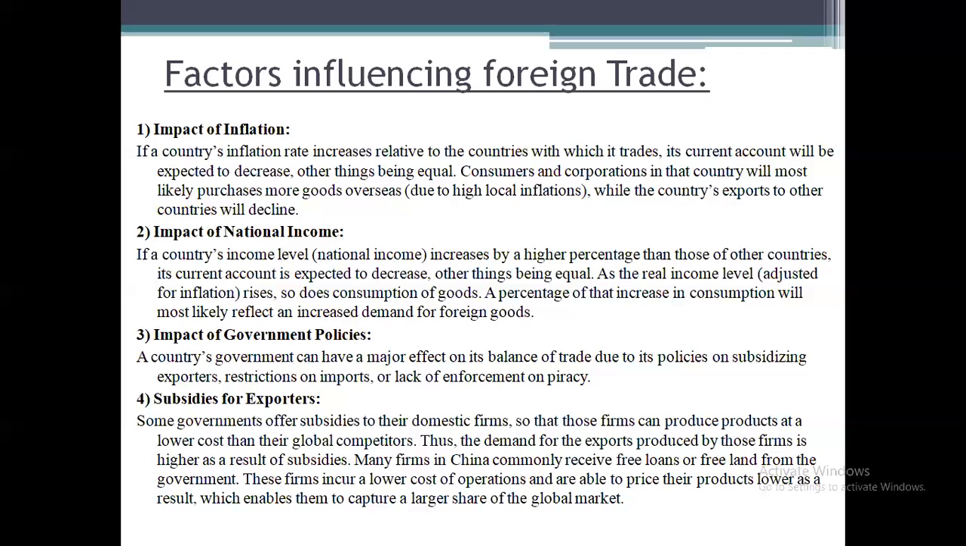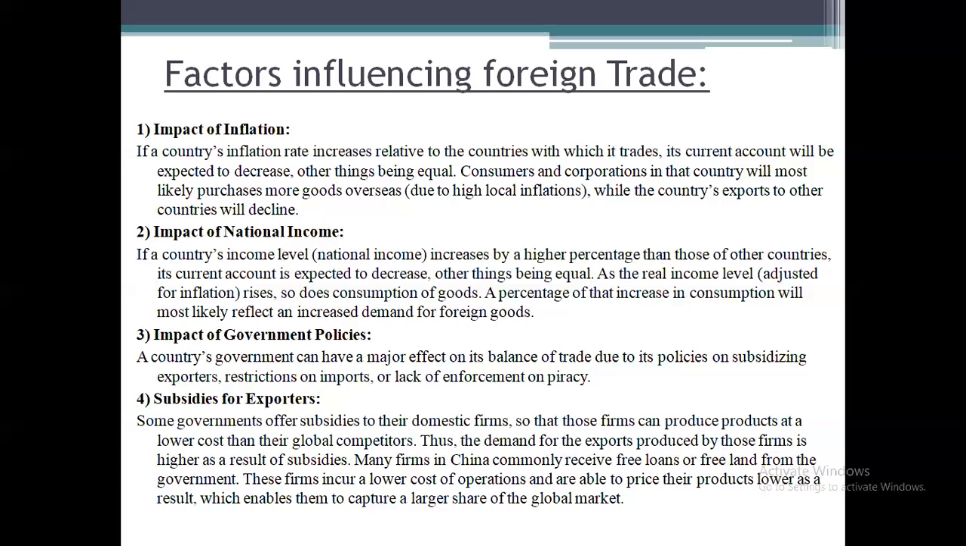That is, some governments offer subsidies to their domestic firms so that those firms can produce the product at a lower cost than the global competitors. Thus, the demand for the exports produced by those firms is higher as a result of the subsidies. Many firms in China commonly receive free loans or free land from the government. So the exporters or manufacturers of the domestic country may get subsidies from the government.